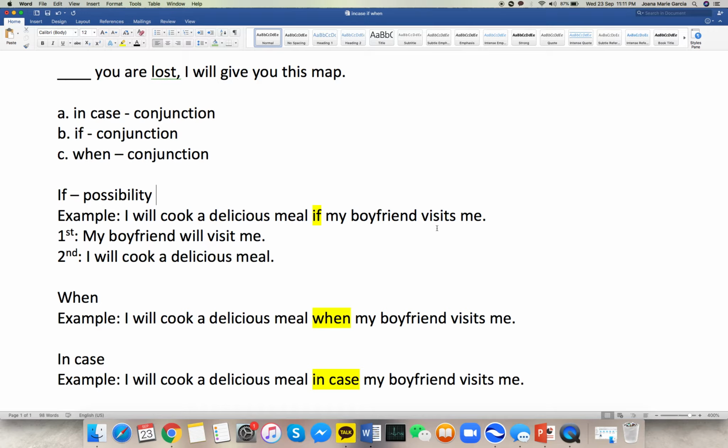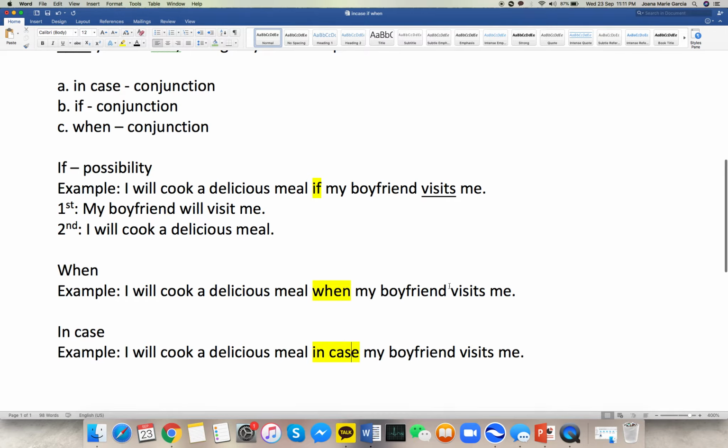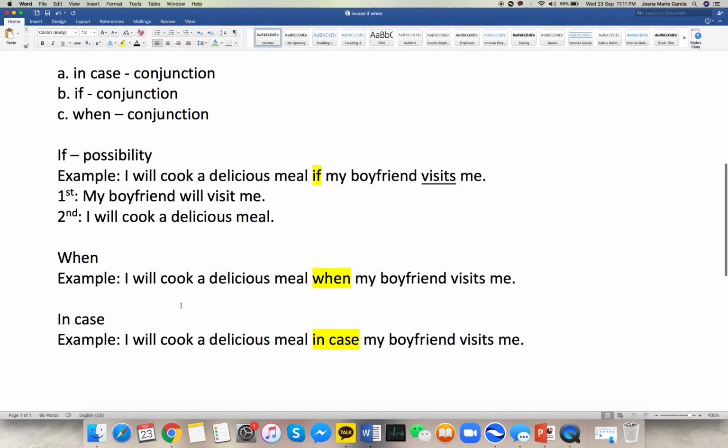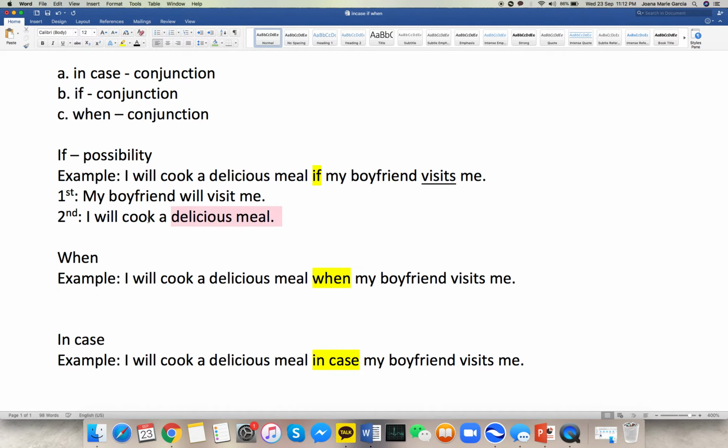Okay, and as you can see here, I just used the simple present tense, but it doesn't mean it's only in the simple present tense. Because after if, when, and in case, we don't use the simple future tense, or we don't include will. We just say, like, when my boyfriend visits me, not when my boyfriend will visit me. No, we cannot say that. But this means both verbs, like will cook and will visit, are in the simple future tense. Now, like what I've said, they are almost similar.